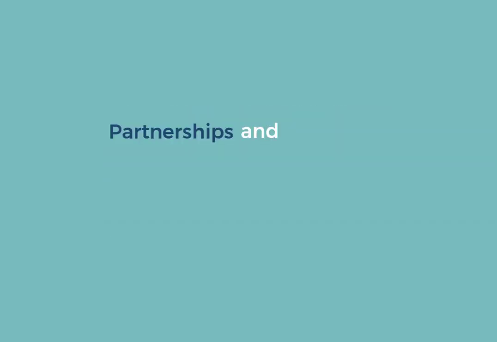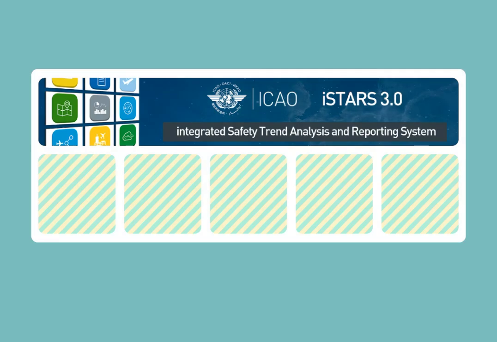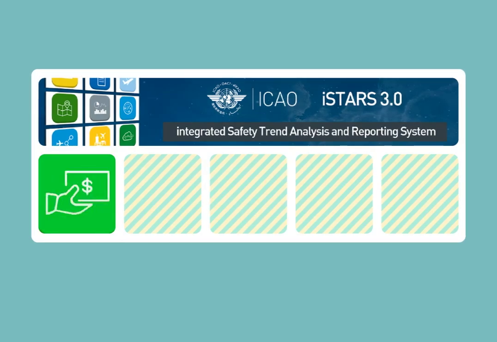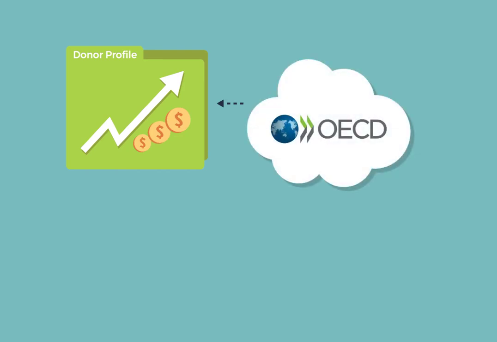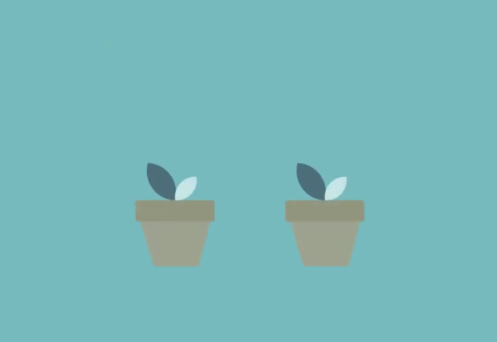In order to inform the resource mobilization efforts of ICAO and its member states, the Partnerships and Resource Mobilization section launched an application on iStars called the Donor Profiles. This application contains information on financial flows dispersed and committed by donor states, obtained from the Organisation for Economic Co-operation and Development's public database and enriched by ICAO data. Information in this app will support the advocacy efforts with donors to allocate funds to sustainable aviation development.